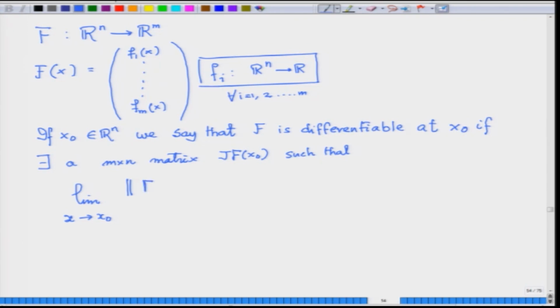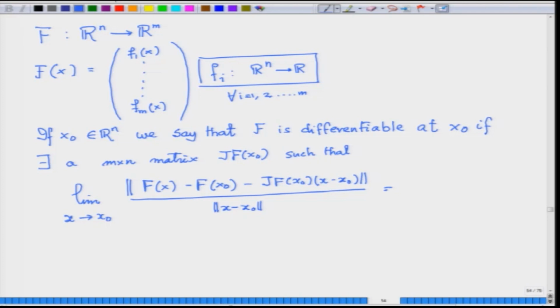So, capital F of x minus capital F of x naught minus Jf of x naught, this matrix, multiplied with the vector x minus x naught, the norm of this, divided by the norm of x minus x naught. We have already learned about norm in the previous section. So, you see how useful those notions were, inner product and norm and all those things. This is 0.